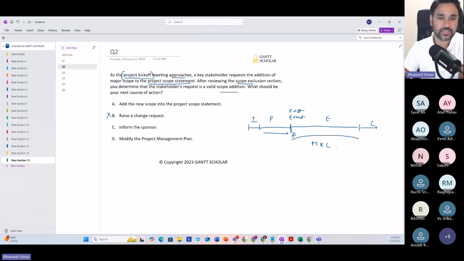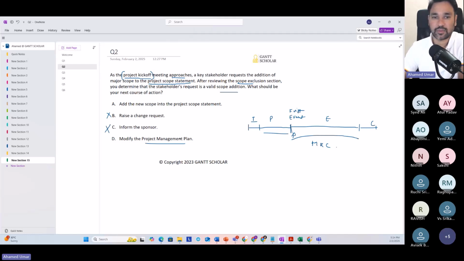During execution, yes. During execution, whenever a change comes in, you must tell the sponsor first, and then raise a change request and do the implementation. Because you are in the process of preparing the project plan, anyway, we'll present everything to the sponsor and seek the sponsor's approval. Only then will we be able to baseline the plan. So it's not needed at the moment. You can eliminate this option.